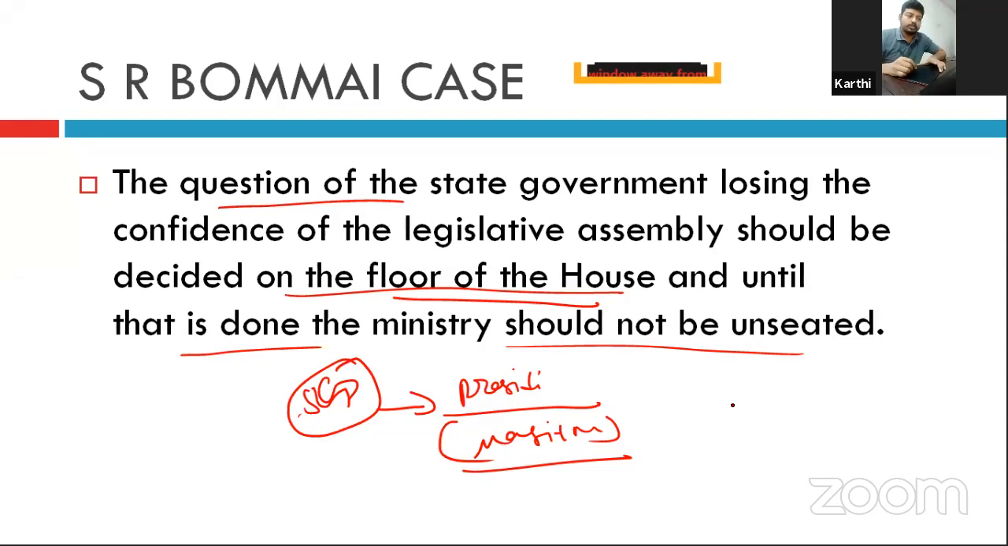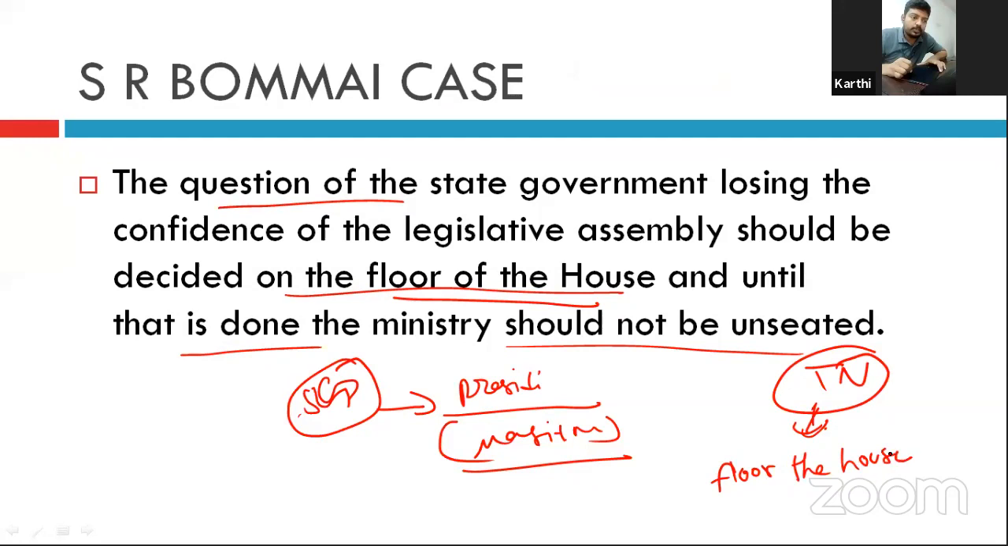See, we can take the example of Tamil Nadu also. After the death of the former chief minister Jayalalitha, there were many defections, right? But the government was not dissolved, right? It only had to be tested on the floor of the house. If the government does not survive the test on the floor of the house, then it can be dissolved.